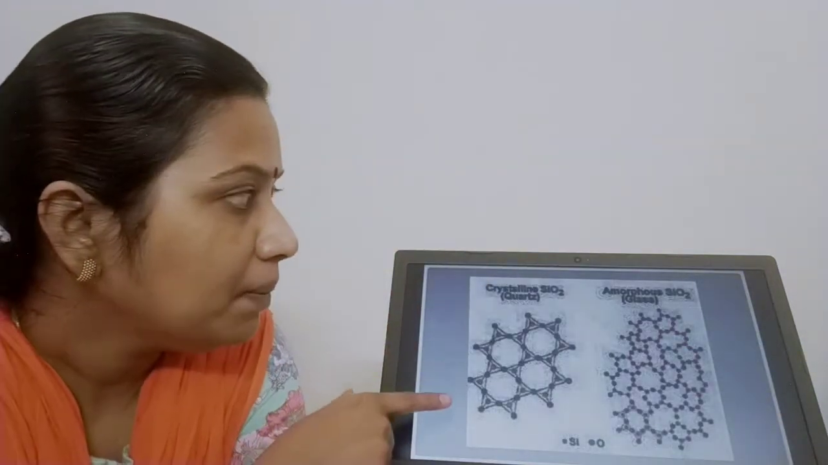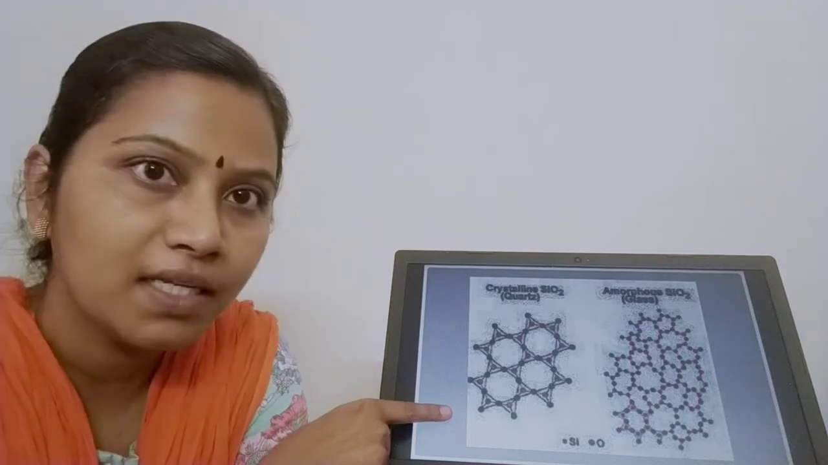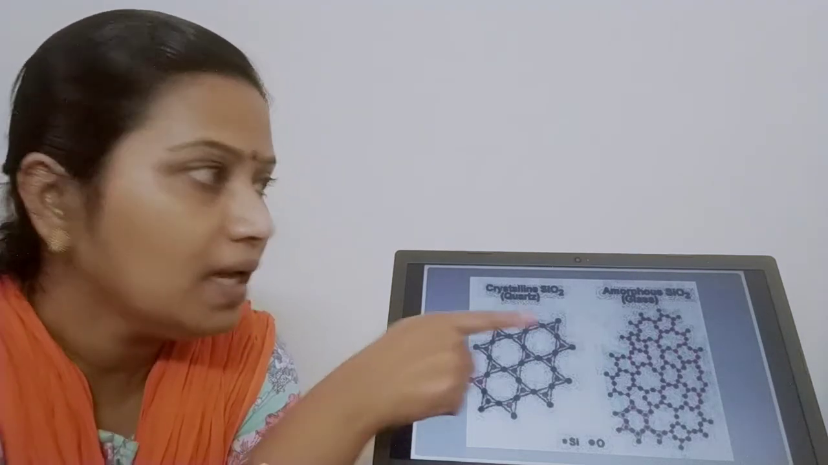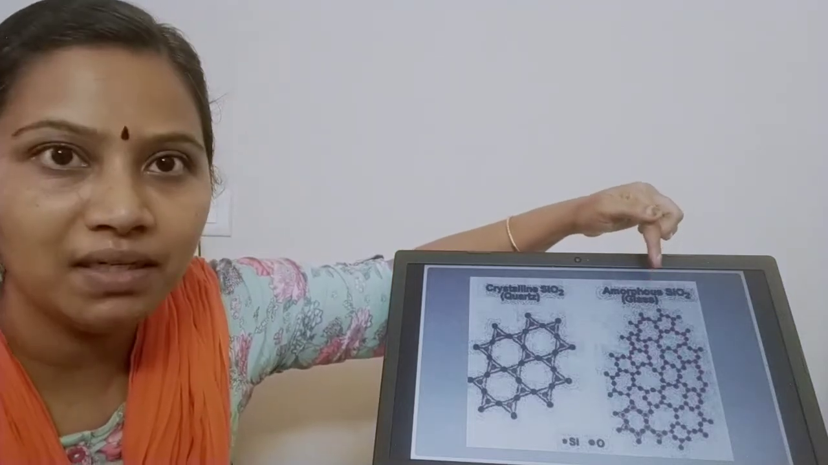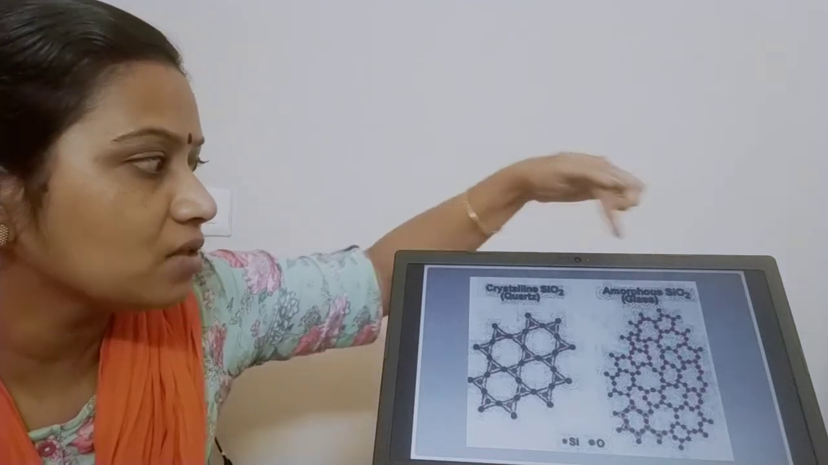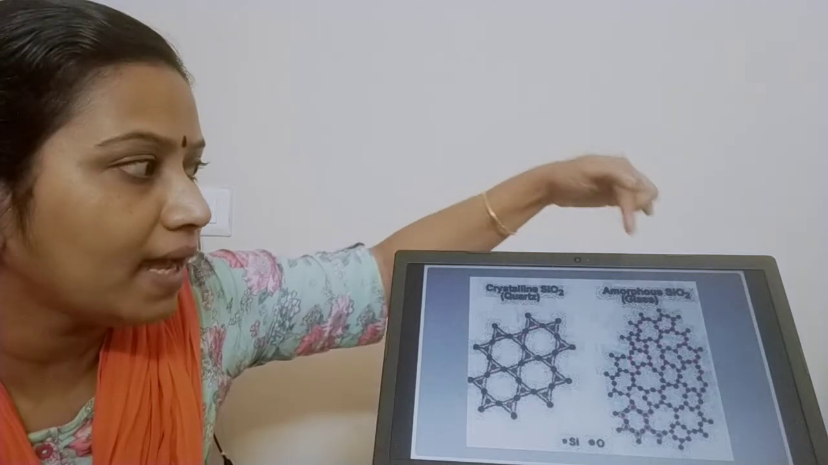This is an example of crystalline silicon dioxide, that is quartz. This is an example of amorphous silicon dioxide, which is nothing but glass. Quartz and glass are examples of crystalline solid and amorphous solid.